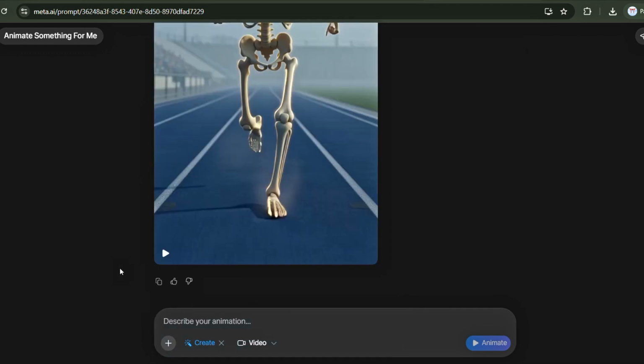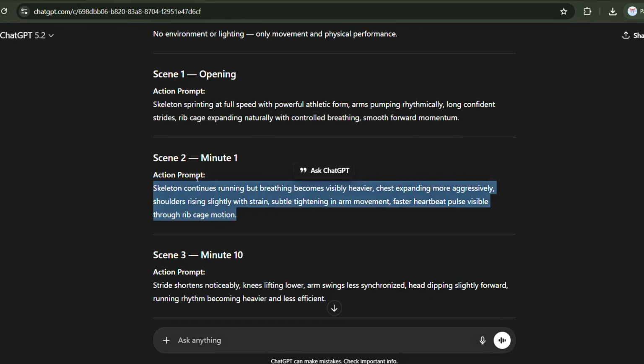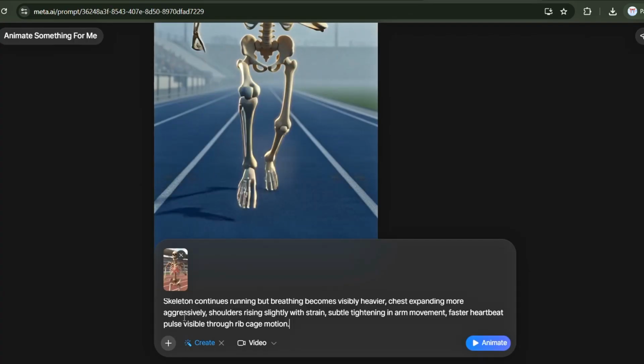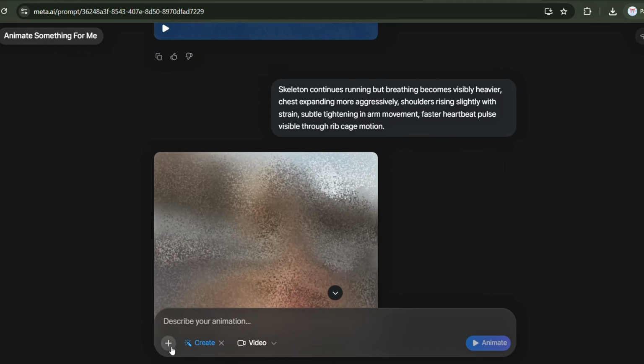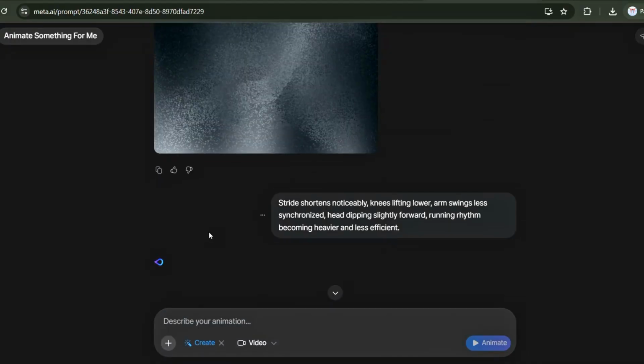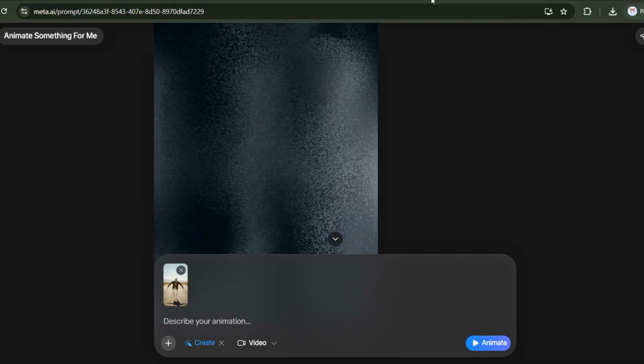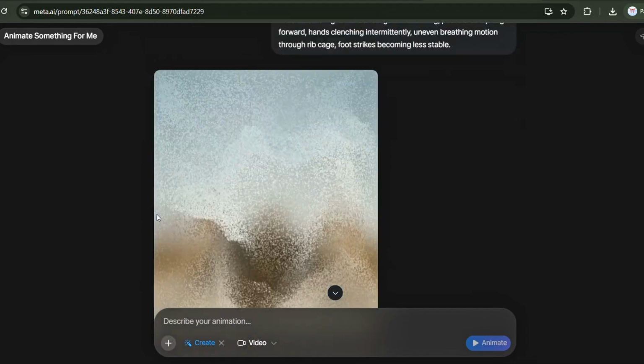Now let's continue with the rest. Upload your second scene image to Meta AI. Go back to ChatGPT, copy the Scene 2 action prompt, return to Meta AI, paste it, and hit Animate. Repeat this workflow for all remaining scenes. Upload image, copy corresponding action prompt from ChatGPT, paste into Meta AI, and animate. Continue this process until every single image has been transformed into a dynamic video clip.